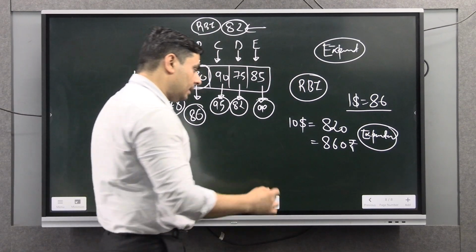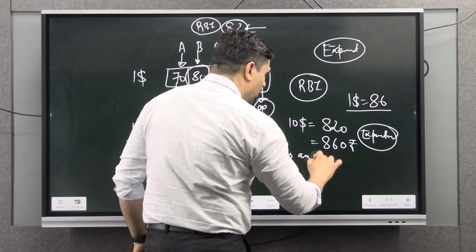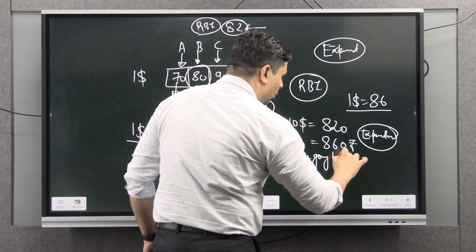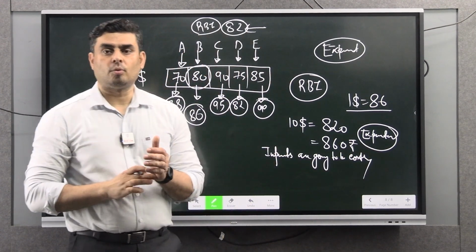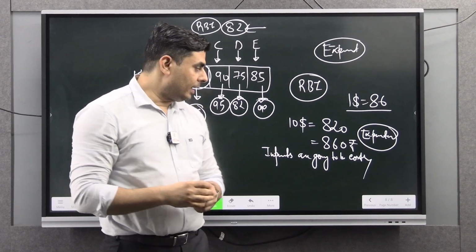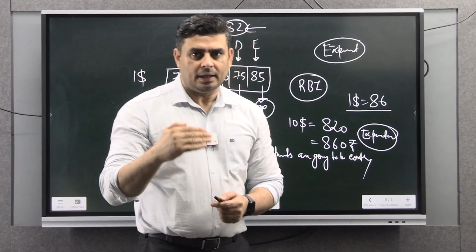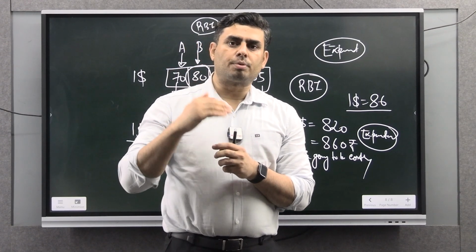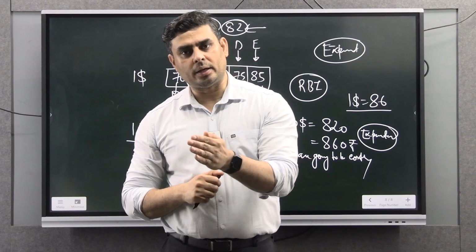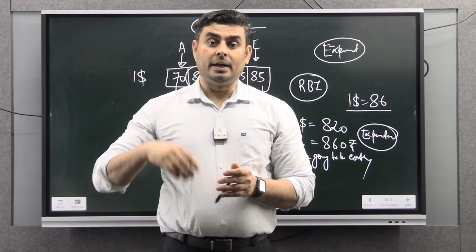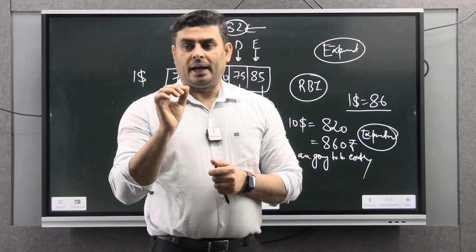But similarly, imports are going to be costly. Imports are going to be what? Costly. So maybe RBI is looking forward to promoting exports, and this is why to a certain extent RBI is allowing the depreciation of the rupee, even at the cost of what? Rising imports.